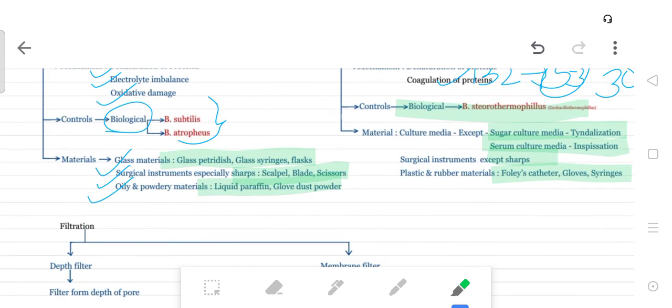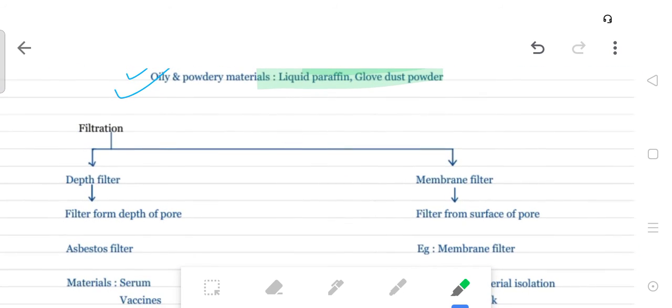Okay, now we discuss filtration. So what is filtration? Filtration is for heat labile substances. As we know, heat sensitive substances and heat labile substances, which cannot tolerate heat, are sterilized by the filtration method. Mechanism: in dry heat it is DO, moist heat is DC, and in filtration the mechanism of action is a filter.